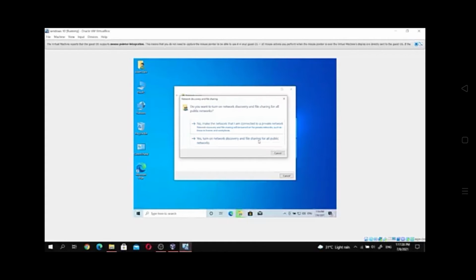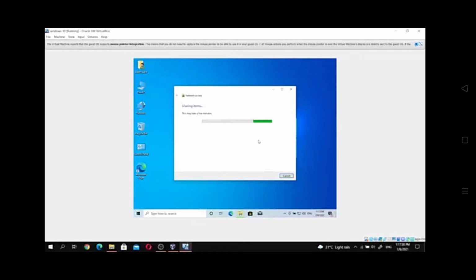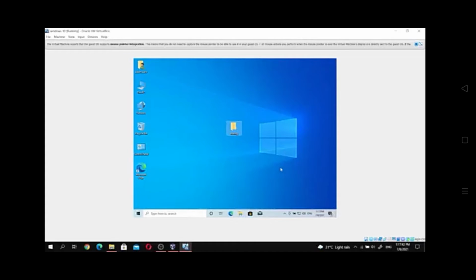So I will click yes, then I will have to wait. It will take some time, then the sharing folder has been created. So I will move the folder below the application.